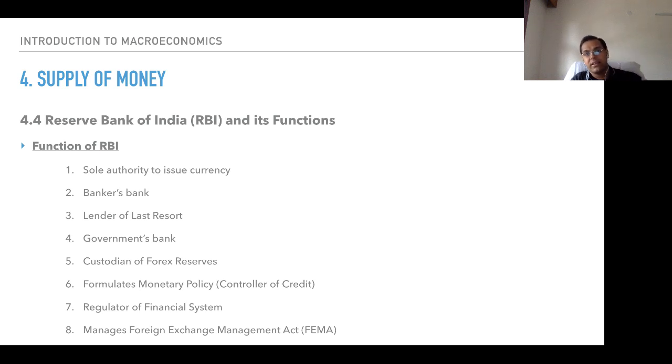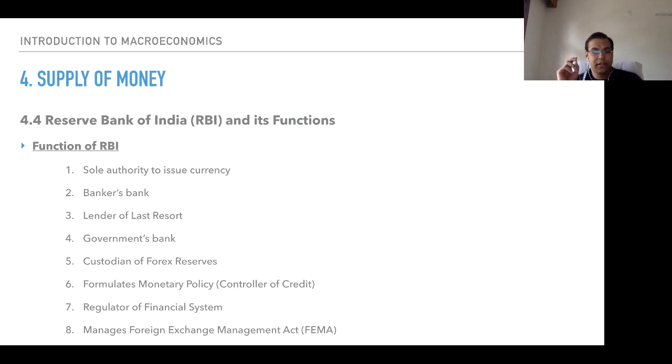As Reserve Bank of India is the central bank of India, it would receive everything from abroad. For example, if the government of India borrows $1 billion from IMF or the World Bank, it would not be given to the government of India directly. It would come to the Reserve Bank of India, and Reserve Bank of India would disburse the money to the government of India. Hence, the banker of government, and the repayments of installments, interest, principal amount would also be done through Reserve Bank of India.